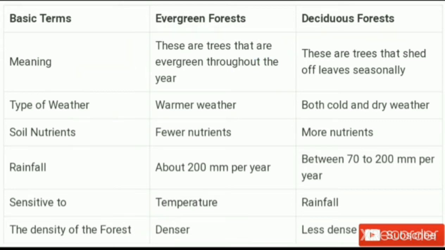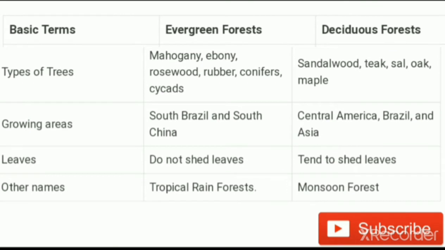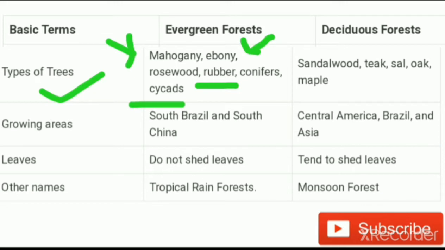Okay, next we understand some other facts, like types of tree. Some examples of evergreen forest trees are mahogany, ebony, rosewood, rubber, and conifers and cycads are the most important plants of the evergreen forest. And in the deciduous forest, sandalwood, teak, sal, oak and maples are present as the best trees of the deciduous forest.